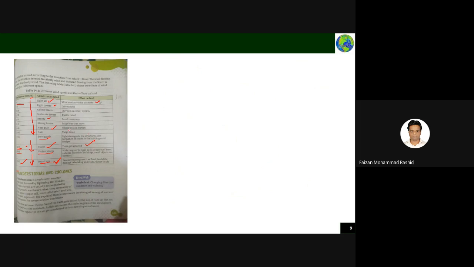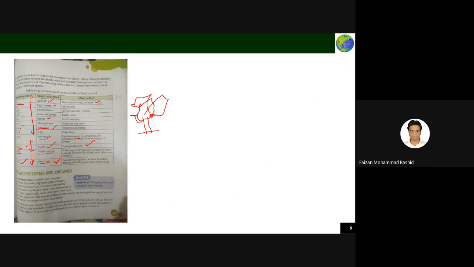Okay, for whole tree in motion, you see near gale, 72 to 30. I don't know what this value is. That is called near gale. Whole tree in motion means that the entire tree will shake. The entire tree will be moving in this direction. Then strong gale is light damage to the structure, like formation of cracks in the building.